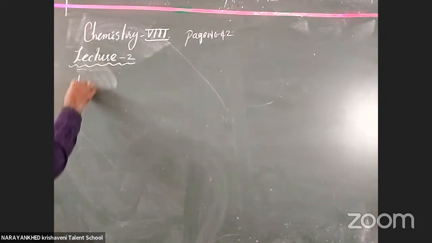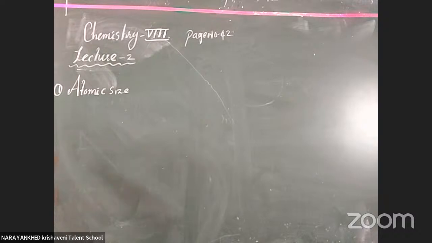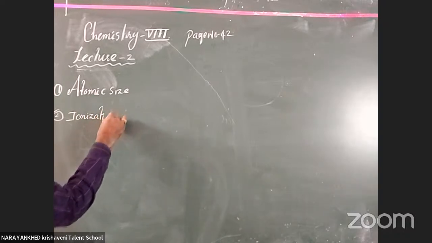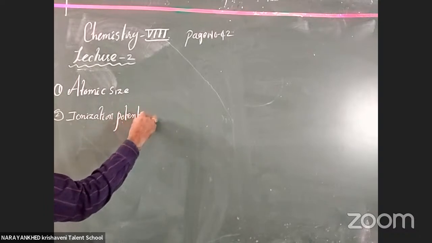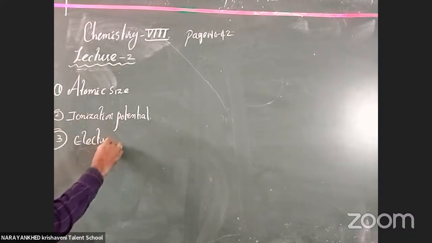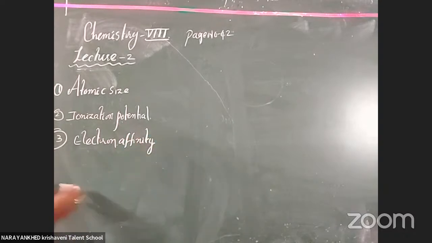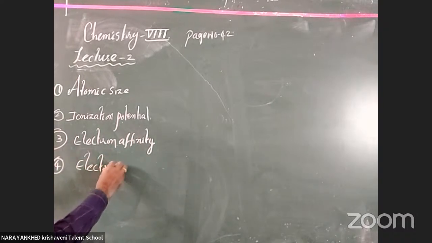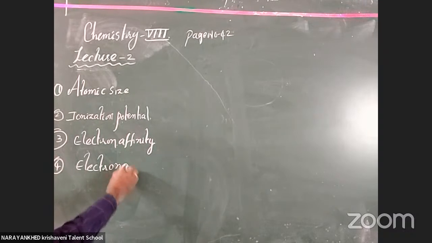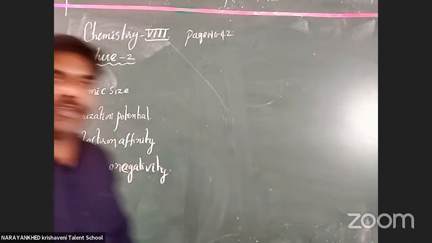Atomic size. The first one is atomic size, the second one is ionization potential, the third one is electron affinity, and the fourth one is electronegativity.